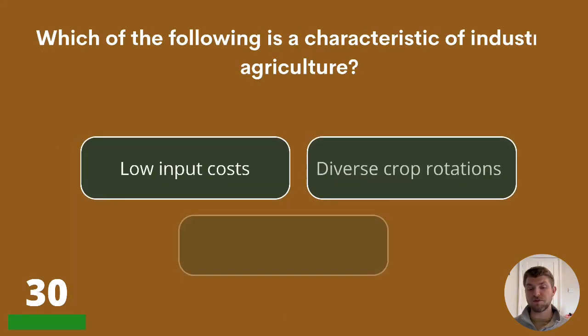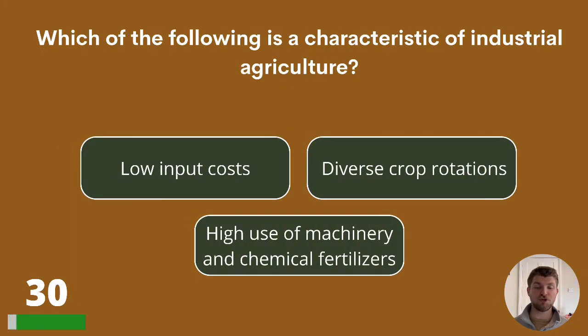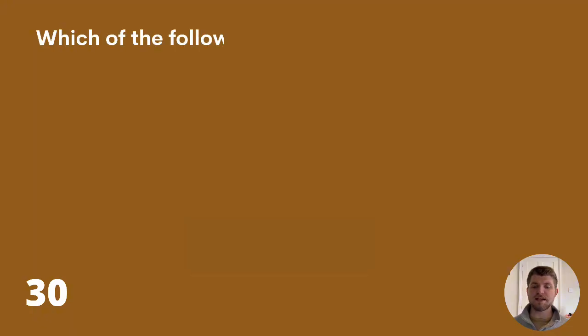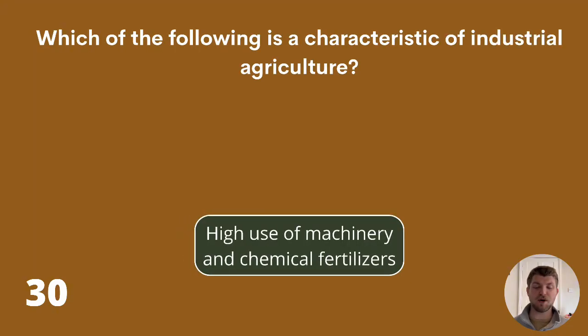30. Which of the following is a characteristic of industrial agriculture? Low input costs, diverse crop rotations, or high use of machinery and chemical fertilizers? The answer is high use of machinery and chemical fertilizers.